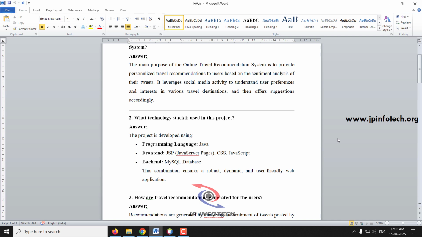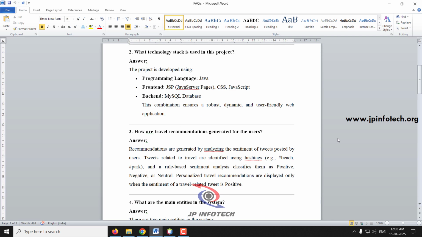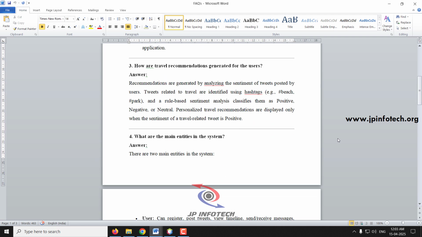Second question: what technology stack is used? We have used the programming language Java, frontend JSP, CSS, JavaScript, and backend MySQL. Third question: how are travel recommendations generated for the user? The recommendation is generated by analyzing the sentiment of the tweets posted by the user. Places like beach and park are identified based on the hashtag, and we find the sentiment based on the tweets made by the user and classify it as positive, negative or neutral. Only if it is a positive one, based on the places, we recommend other places that are available in the admin part.